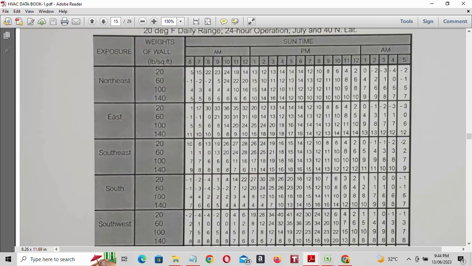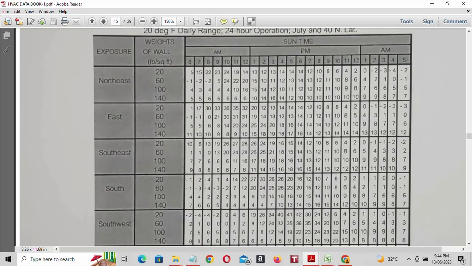For 60 the value is 26, and for 100 it is 16. 26 plus 16 you will get 42, divided by 2. So the equivalent temperature difference is 21.